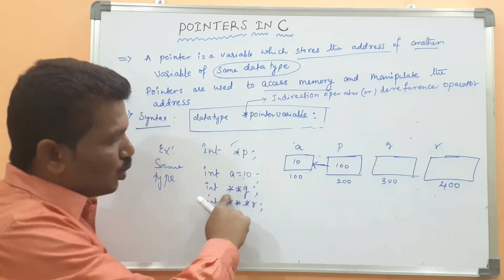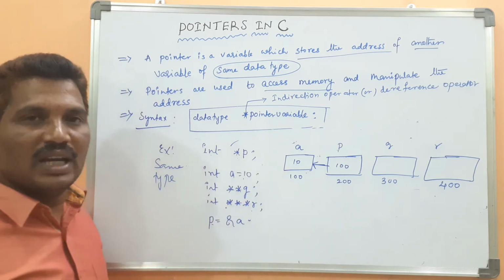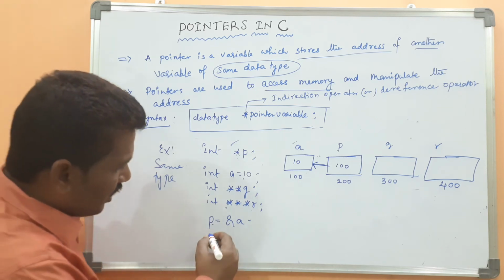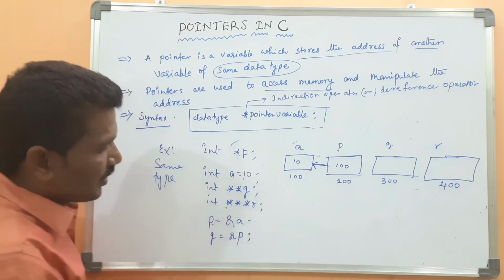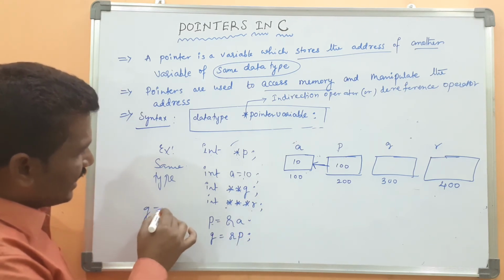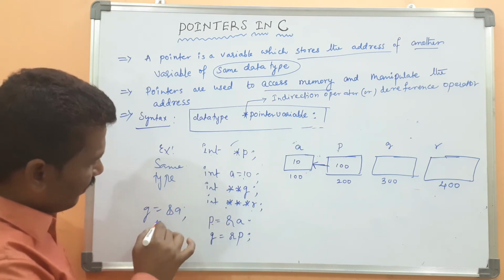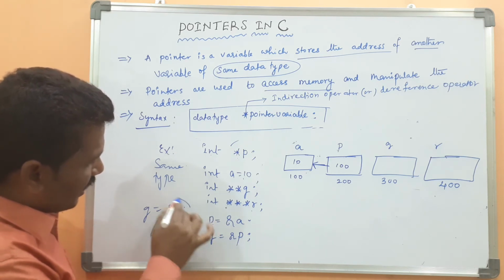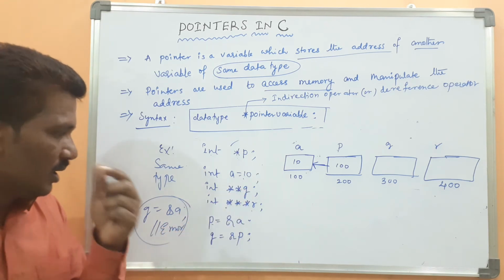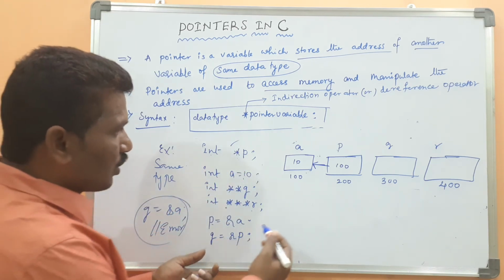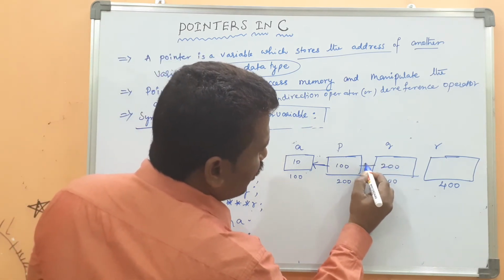The q, a two level indirection pointer, can store the address of a one level pointer variable. Then q equal address of p. If you write address of a, the compiler will display an error, because a two level pointer stores the address of a one level pointer. Then q equal address of p, 200. Then this is pointed to this one.